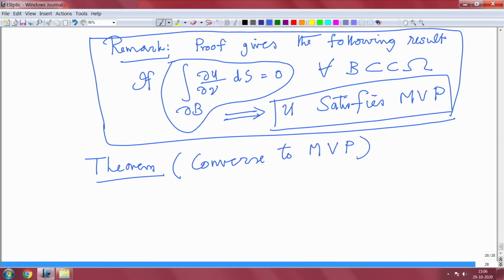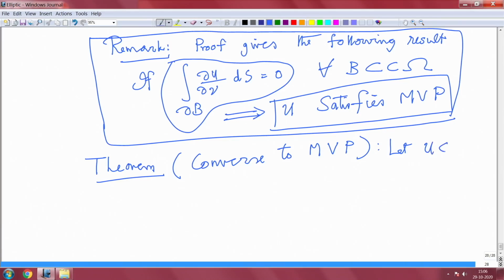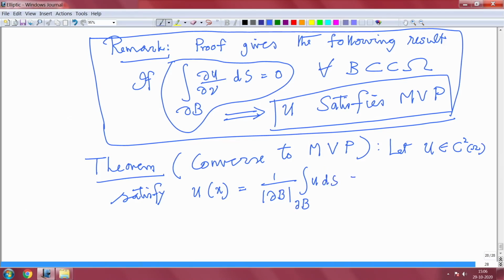Let u belong to C2 of omega and satisfy u(x) equal to, this is called the mean value property, 1 by the measure of the boundary of B, integral over the boundary of B of u dS, which is the same as, this is the mean value property, the average over B of u dx.